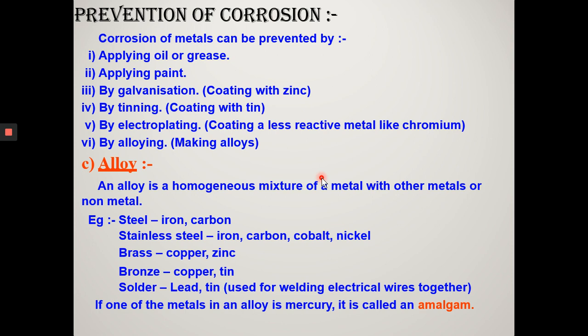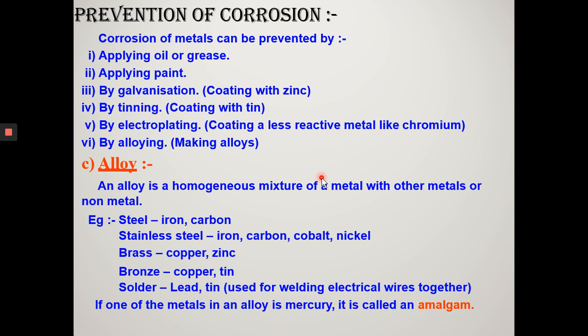To modify chemical reactivity, to reduce electrical conductivity. For example, brass and bronze. Their main element is copper. Copper itself is a very good conductor, but brass and bronze are very low in their electrical conductivity. To produce good casting, to modify color.